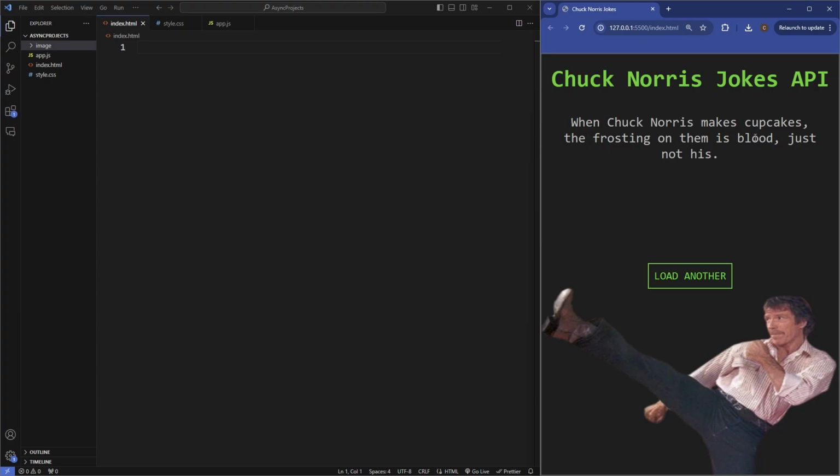So when Chuck Norris makes cupcakes, the frosting on them is blood, just not his. Very good. And then if we load another one: time Chuck Norris was crossing the street without looking both ways. He ran over a car. Again, another good joke. That's what we're going to be building in the Chuck Norris API.